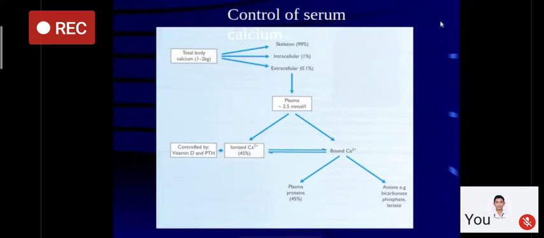The plasma calcium level varies between 9 to 11 milligram per deciliter, out of which 45% is free calcium, known as ionized calcium, and 45% is bound to plasma protein, and the remainder is bound to various anions, cations, etc. Important to remember is that calcium levels are maintained by two important hormones, that is vitamin D and parathyroid hormone, which is PTH.